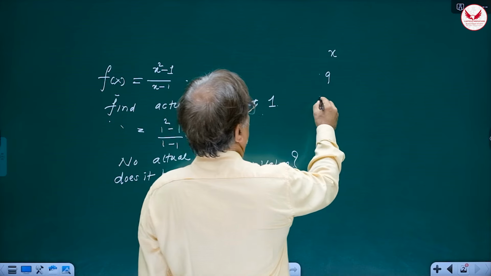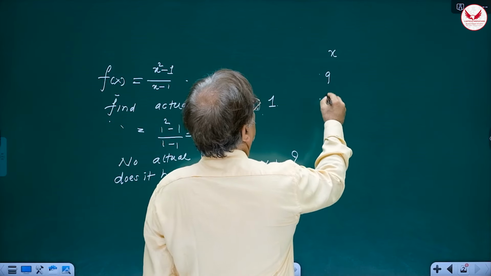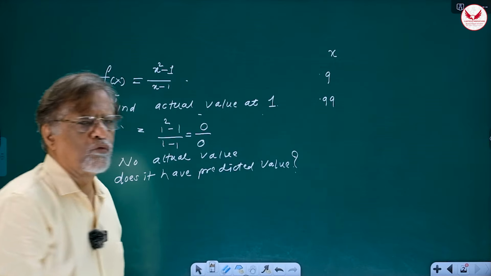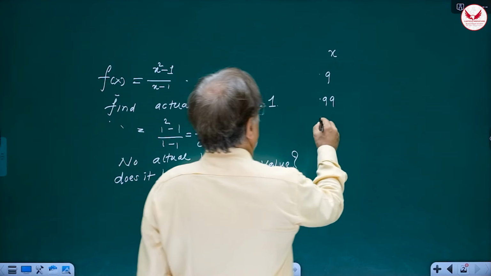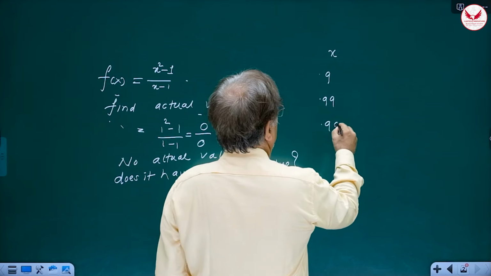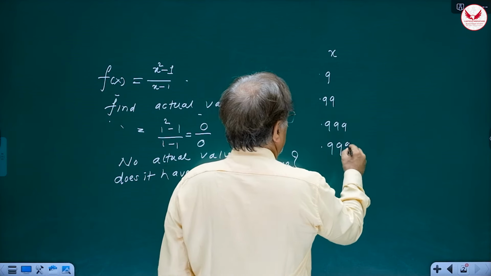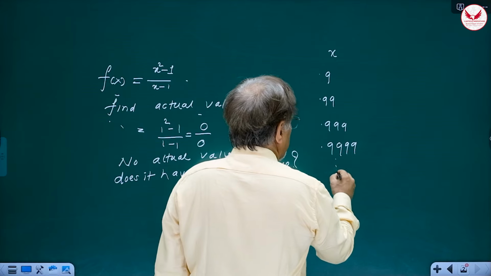The next value of x will be 0.99. Very close to 1, right? Then I am approaching 0.999. Then 0.9999, and this will go on.